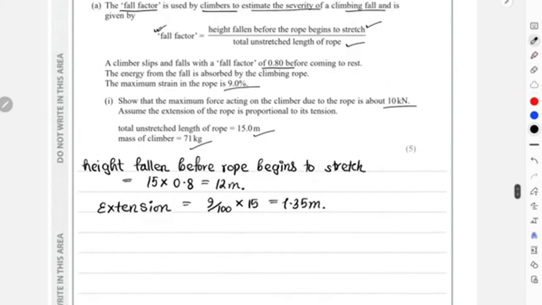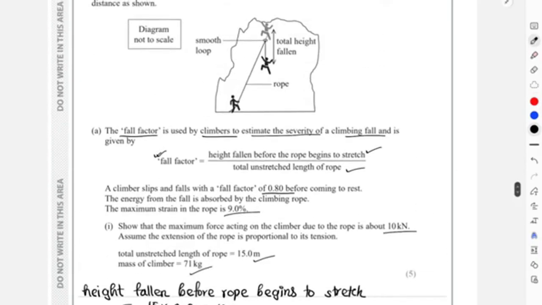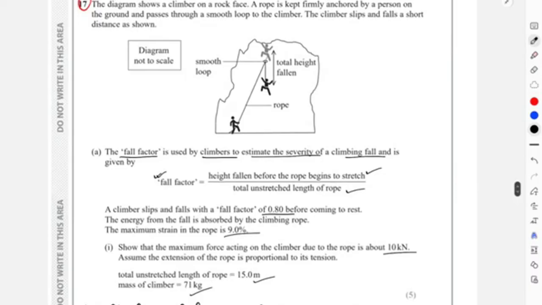We need to find the maximum force acting on the climber due to the rope, with what force the rope was actually holding on to the person. If the person is falling a height, there must be a gravitational potential energy difference. From the fall and from the extension, there will be two decreases in gravitational potential energy. The person falls 12 meters, and after that the rope will also extend 1.35 meters.